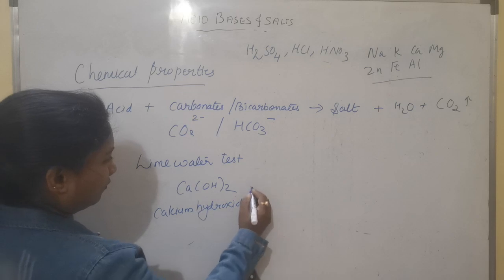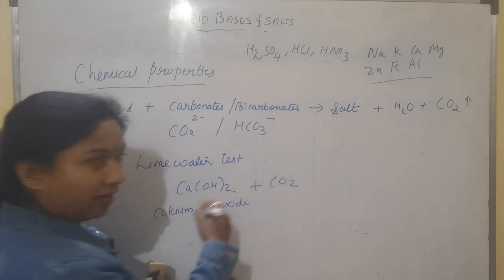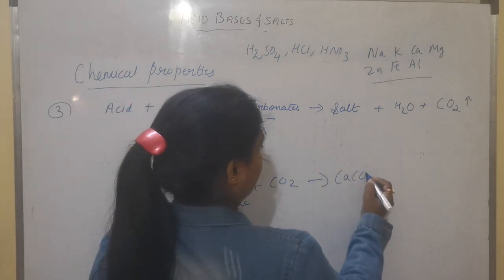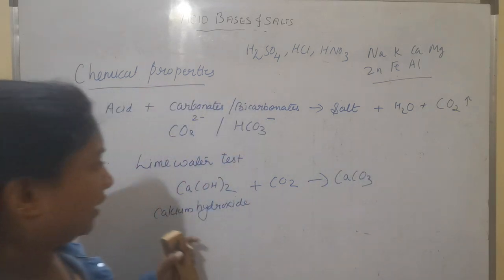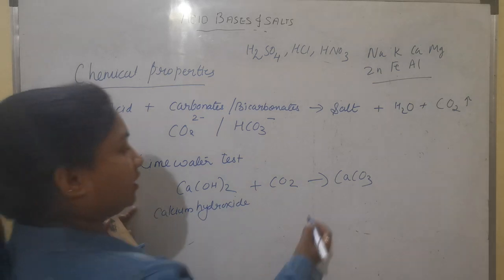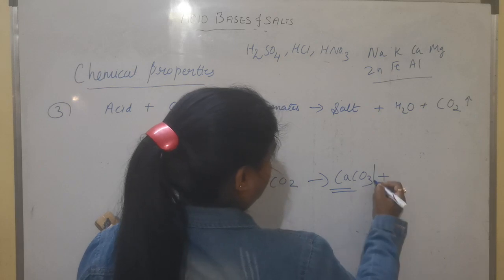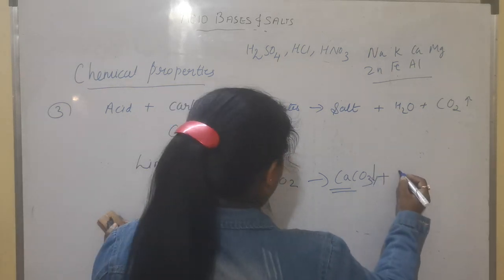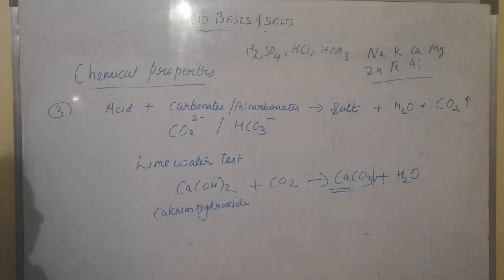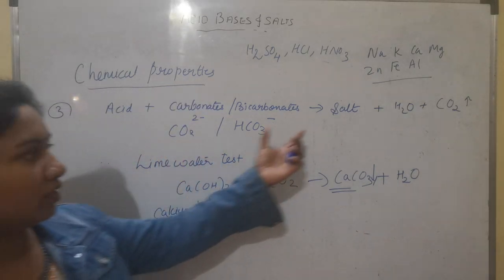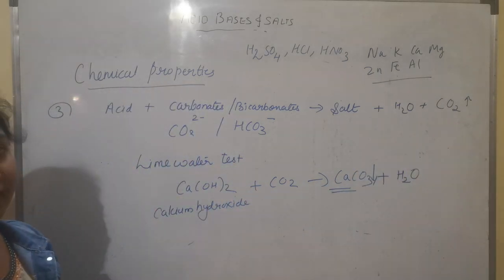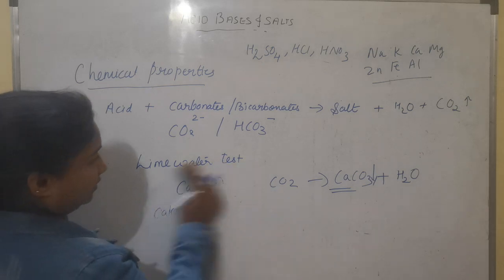And when we pass this carbon dioxide through this lime water, we will get a white precipitate of calcium carbonate. So this formation of precipitate shows the presence of carbon dioxide gas along with water. So this is the test to confirm the presence of carbon dioxide gas. Similarly, there is a test to confirm the presence of hydrogen gas.